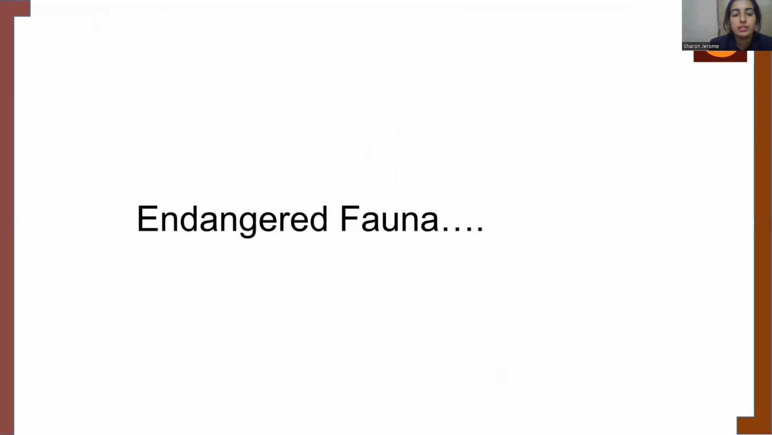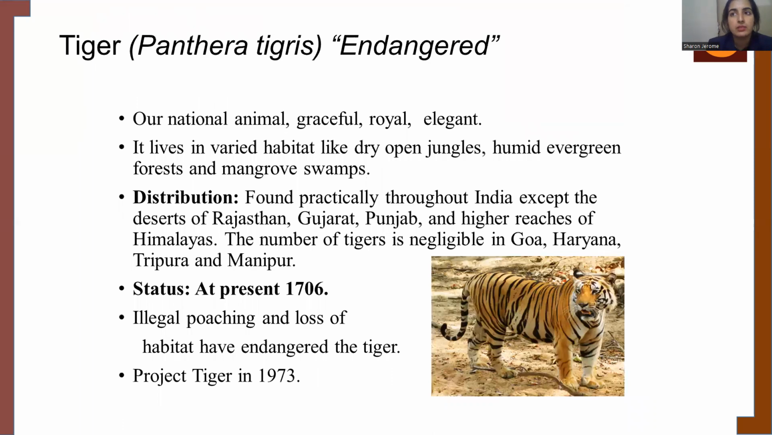When we talk about the endangered fauna, which particularly will be talking about the animal species. The tiger, which is in the endangered species, it is of course a national animal. It is found practically throughout India, except in the deserts of Rajasthan, Gujarat, Punjab, and higher Himalayas.